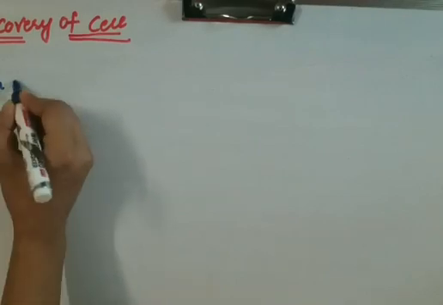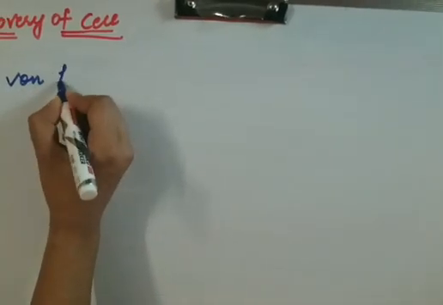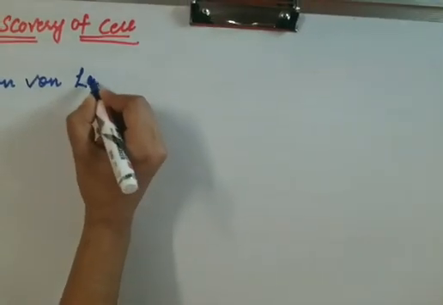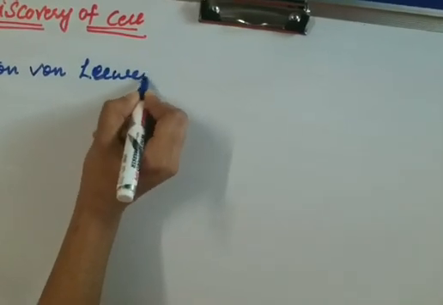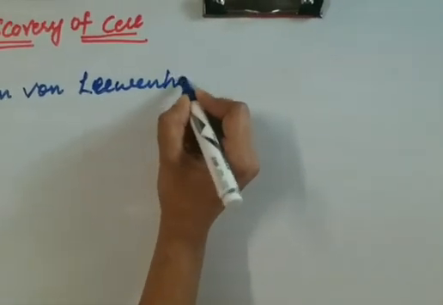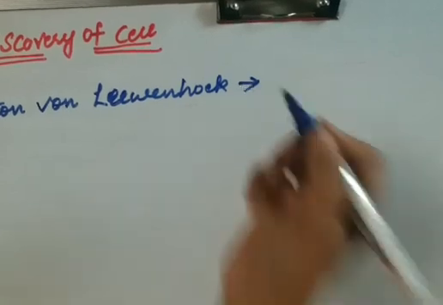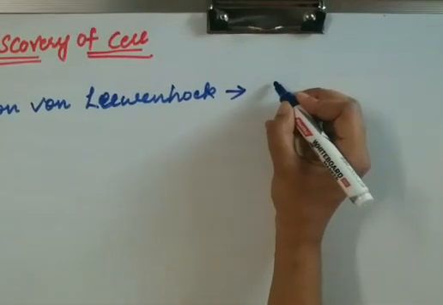So the discovery of cell came due to these two scientists. Anton van Leeuwenhoek is commonly known as father of microbiology.